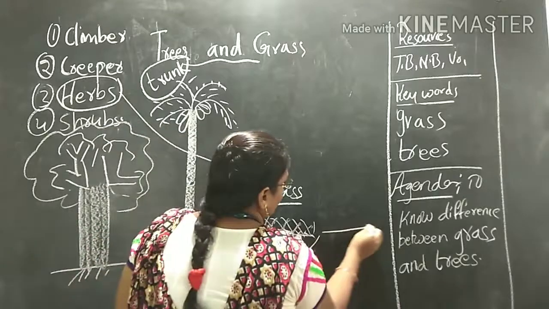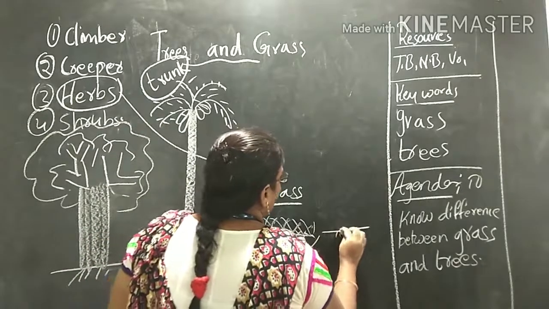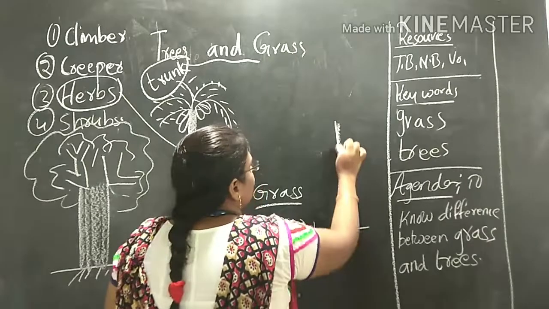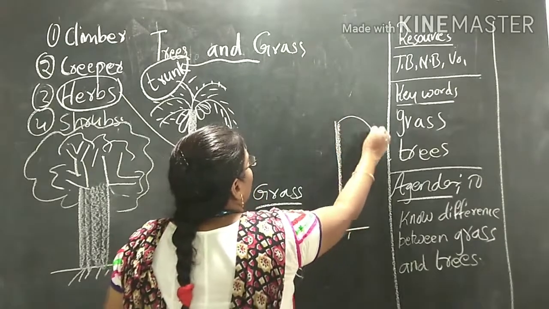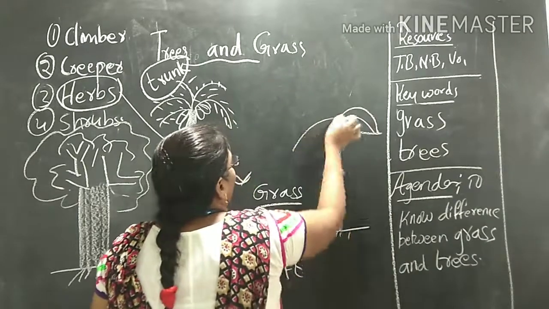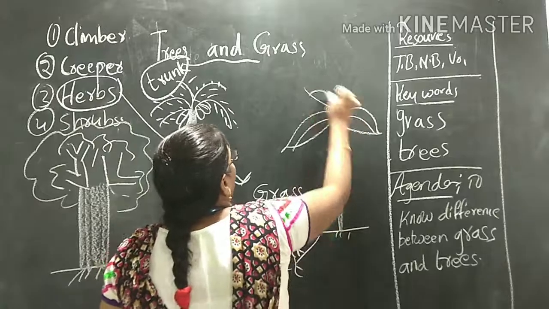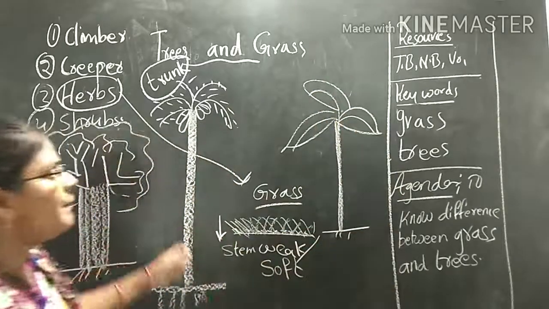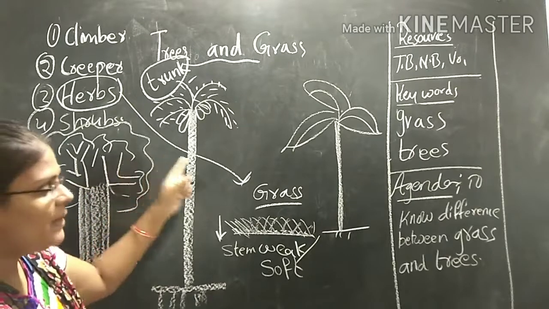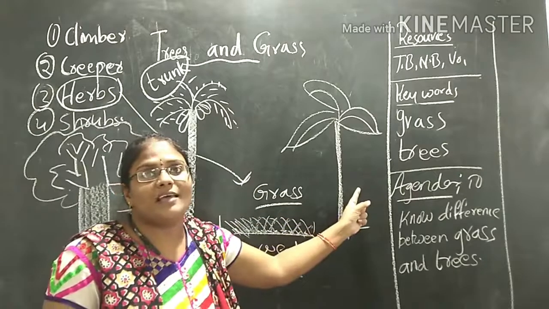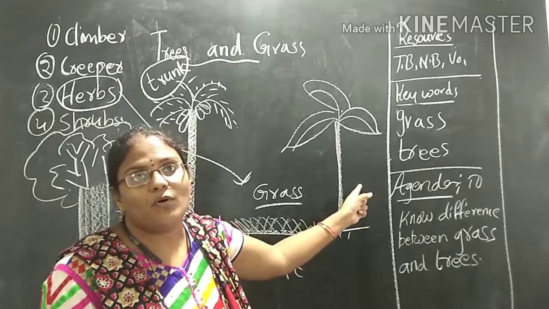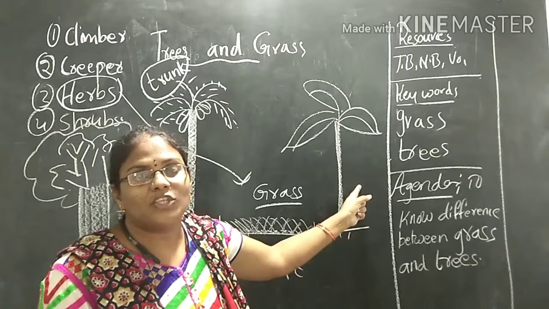See here, the stem may be woody and they have single leaves. What do we call? They have single leaves, no branches, when compared to trees, which have many branches. But this plant we call a bamboo tree. Do you know the bamboo tree, children? What do we get from bamboo? Bamboo sticks. Isn't it, children?